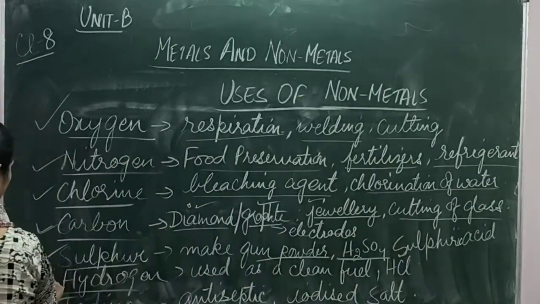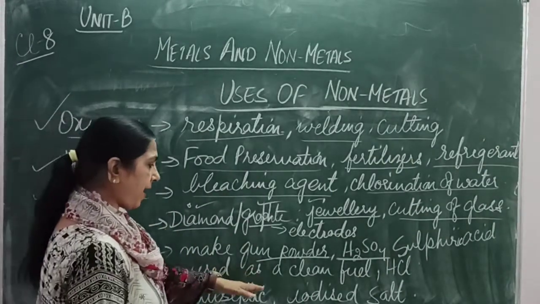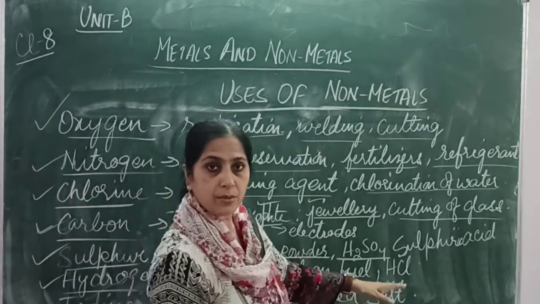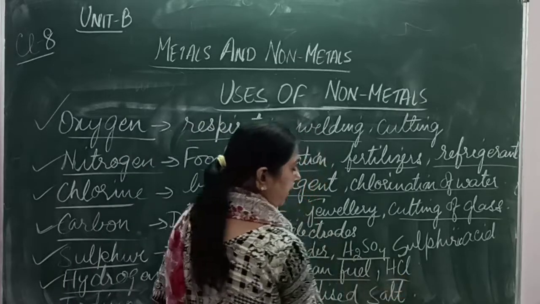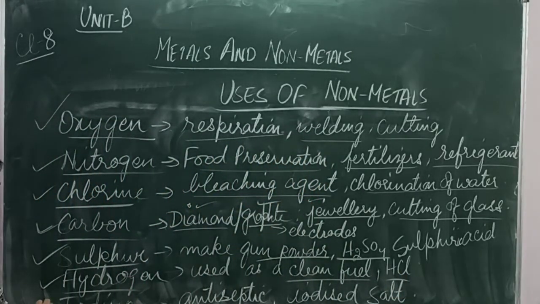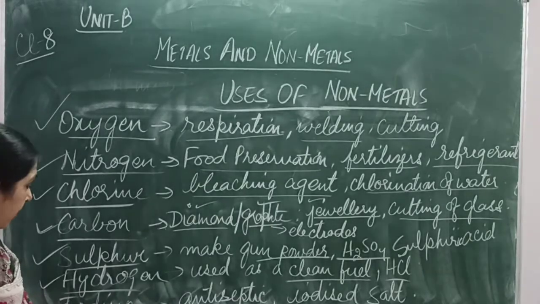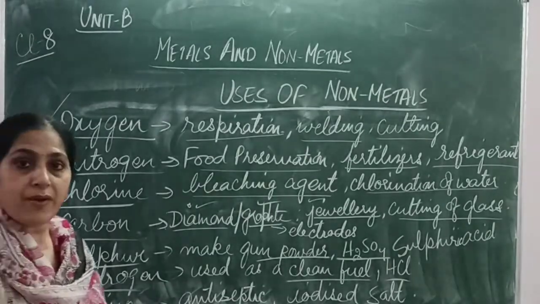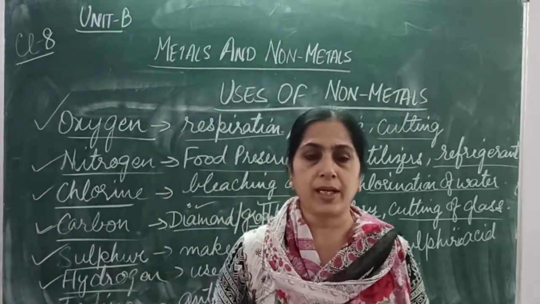Next non-metal is hydrogen. Now where is hydrogen used? It is used as a clean fuel. Hydrogen is used as a clean fuel and for the making of hydrochloric acid. HCl is hydrochloric acid. Then we have got iodine. It's one of the important non-metals. Iodine, you must have heard of iodized salt, the salt which we are taking in our food, in our diets.